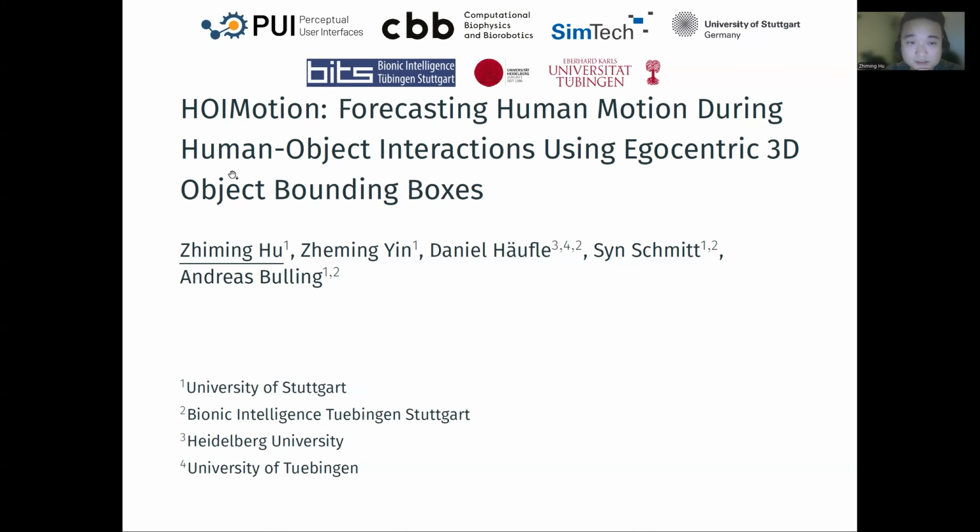I'm here to present our work called HOIMotion, forecasting human motion during human-object interactions using egocentric 3D object bounding boxes. The co-authors are Zhiming Yin, Daniel Hilfer, Xin Smith, and Andreas Bulin. We're from University of Stuttgart, Bionic Intelligence Tübingen Stuttgart, Heidelberg University, and University of Tübingen.